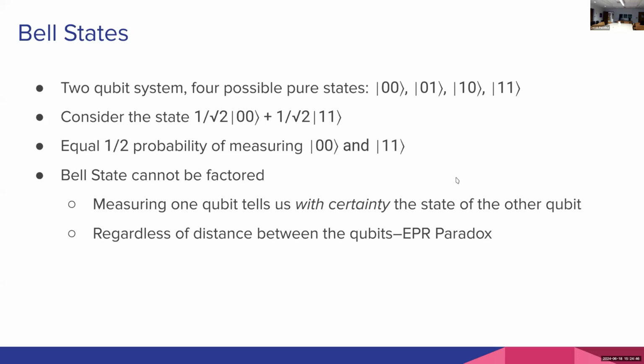Now this is going to hold regardless of the distance between the qubits. You can put the qubits into this state and then separate them an arbitrarily long distance. Assuming that the quantum state remains isolated from any other environmental factors, you will be able to know something about the state of the second qubit, even if it is, in theory, light years away. This is going to violate a lot of the rules of physics as we understood them before quantum mechanics. This is information being transmitted faster than the speed of light. And this is why it's the basis for the EPR paradox.